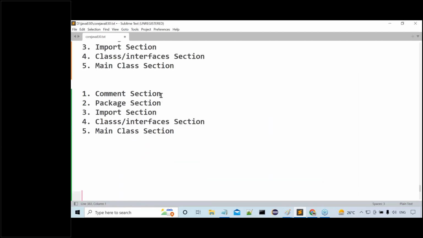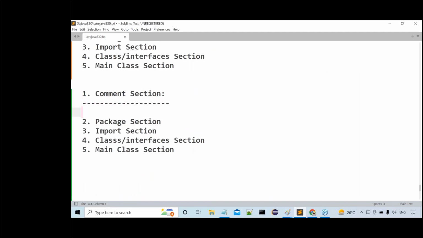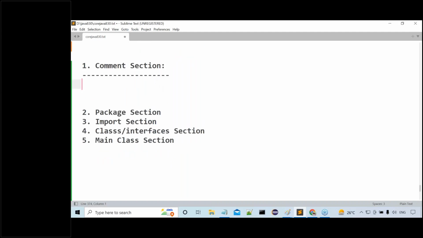Let's observe this. First one is the comment section. What is this comment section actually? What exactly is the meaning of the comment section? Observe carefully. What is the requirement of this comment section? Understand, sir, do all of you know?